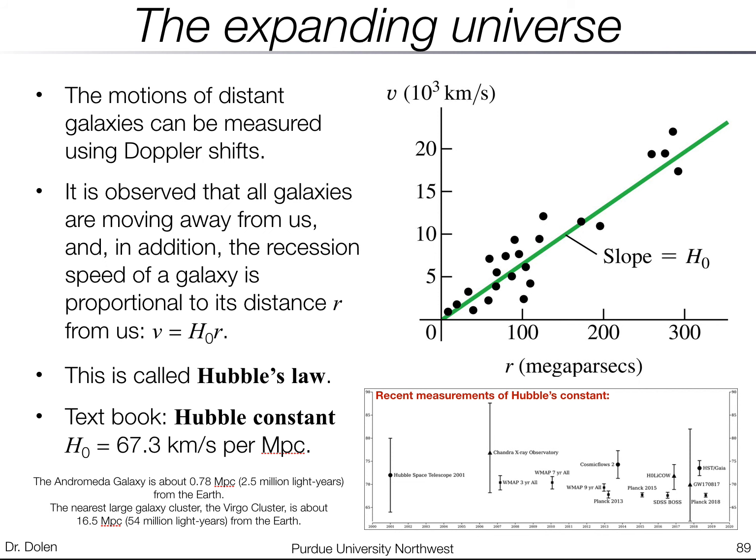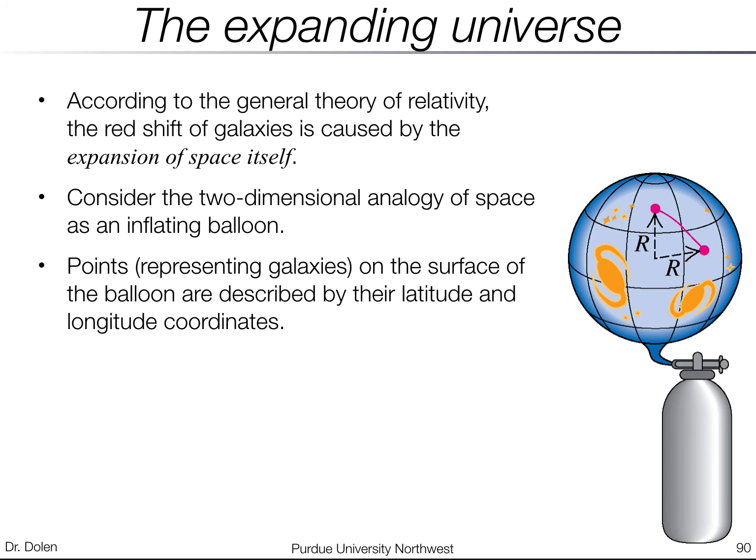So, okay, a little bit more about the expanding universe. This is something that you could predict with general relativity, and that the redshift of galaxies could be due to the expansion of space itself. So why is it that all galaxies we see are moving away from us, and those that are further away are moving even faster away from us? Well, people often use this analogy of a balloon, where you could draw two spots on the balloon, and there's some distance between those two spots.